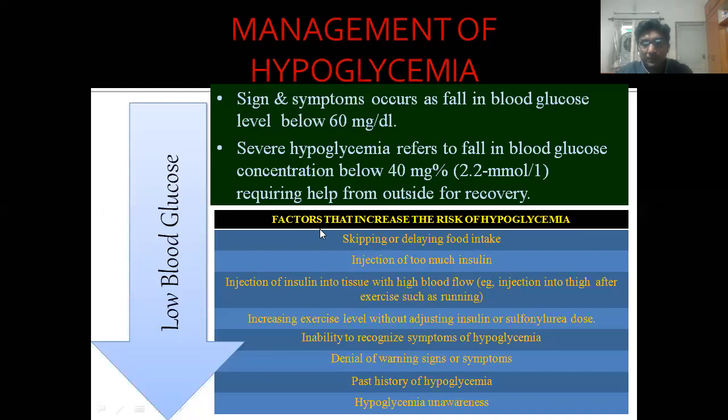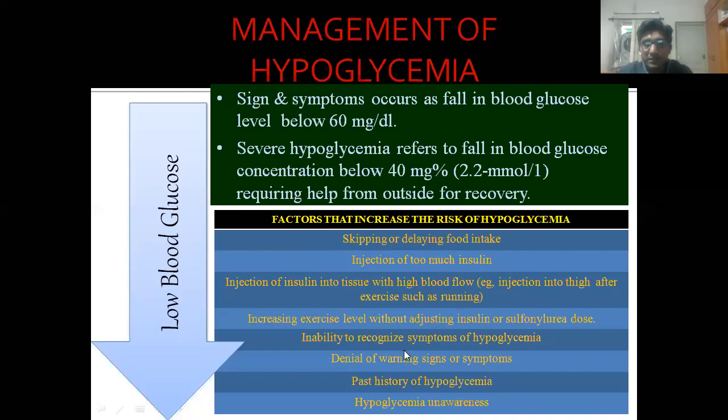Now, what is responsible for hypoglycemia? Skipping or delayed food intake. If any diabetic patient comes to you, you should ask whether the patient has had a proper breakfast. Injection of too much insulin if the patient is insulin dependent. Injection of insulin into tissues with higher blood flow. Increased exercise level.